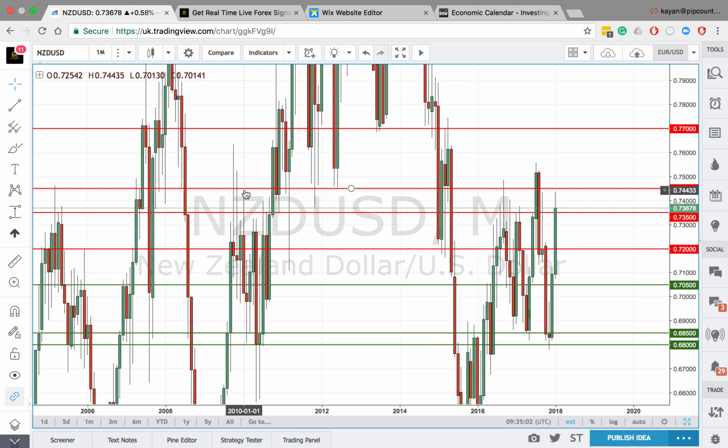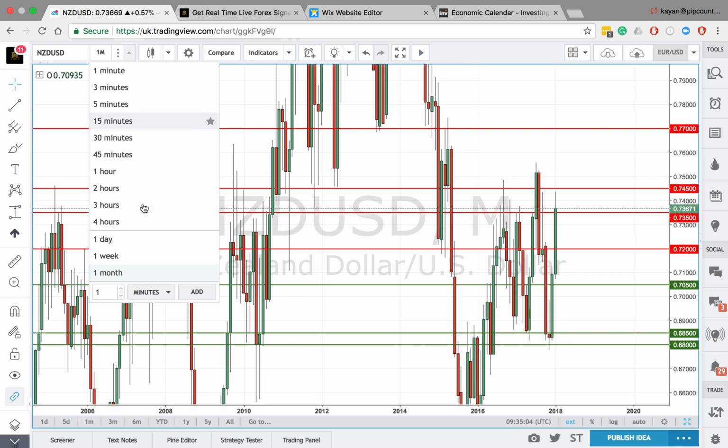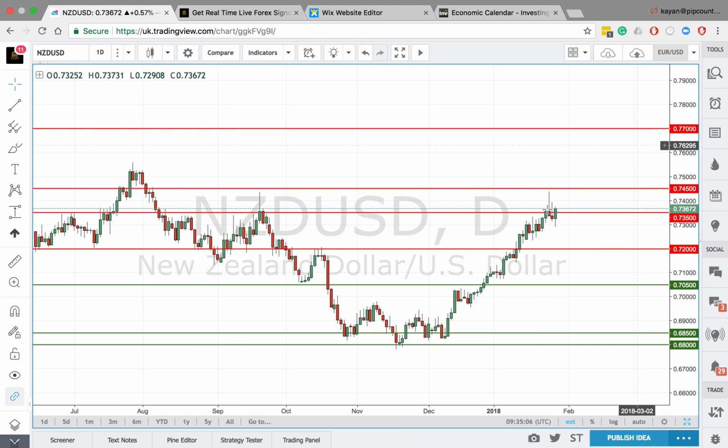But at the moment, we know there's no rate hikes happening in New Zealand anytime soon, so it'll be interesting to see how the markets react around this level. If we can't break above this level, then we can expect price to push back down to 0.7200, and this can give us a good trade of at least 150 pips to the downside.